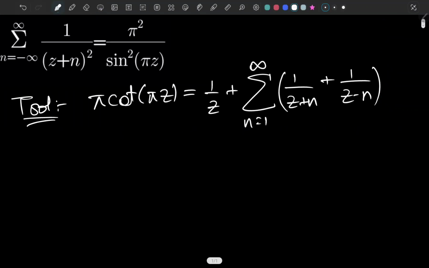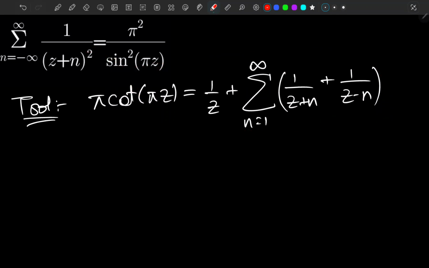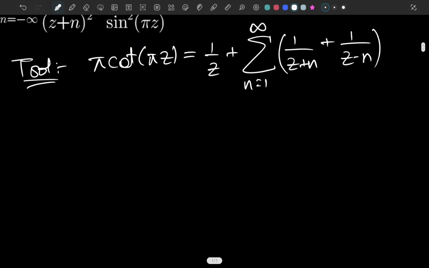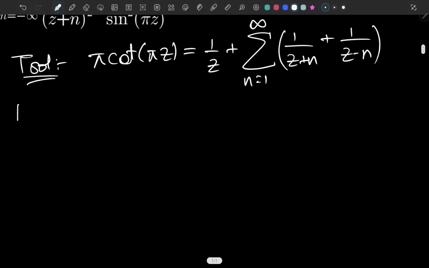So basically now you should ask me, Aman, how would you reach from here to here? That's why we are here actually. So let's just talk about that. We have this much thing. Now let's talk about the right hand side of this expression.